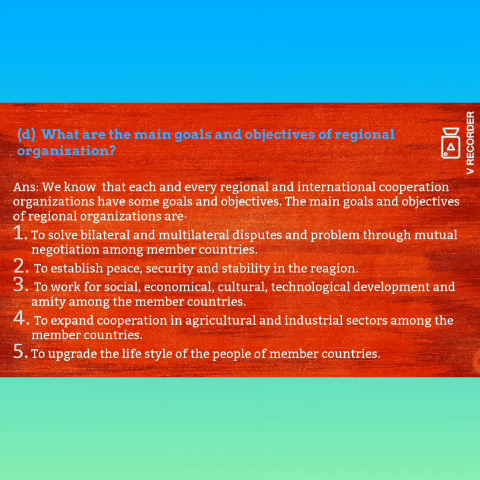Number four, to expand cooperation in agricultural and industrial sectors among the member countries. Number five, to upgrade the lifestyle of the people of member countries.